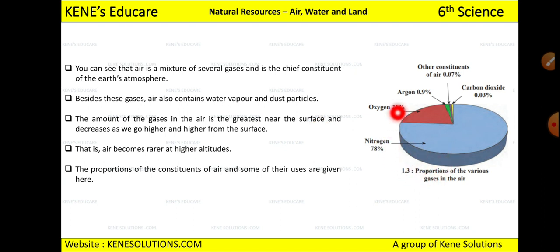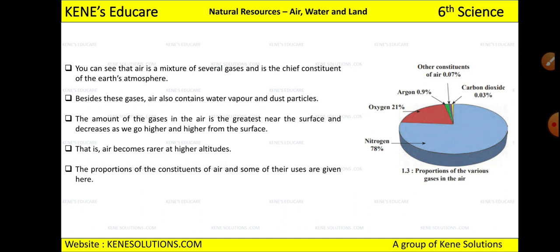So when you see the surface of the earth, the air will contain more amount of gases, and it decreases when you go higher and higher from the surface. So above the surface the greatest amount of gases will be present in air, and as you go higher, it will not contain that amount of gas which is present near the surface, and that is why air becomes rarer at higher altitude. So when you go at the very top of the mountain, you will feel like you are unable to take oxygen, means you are unable to inhale, because at the top the concentration of